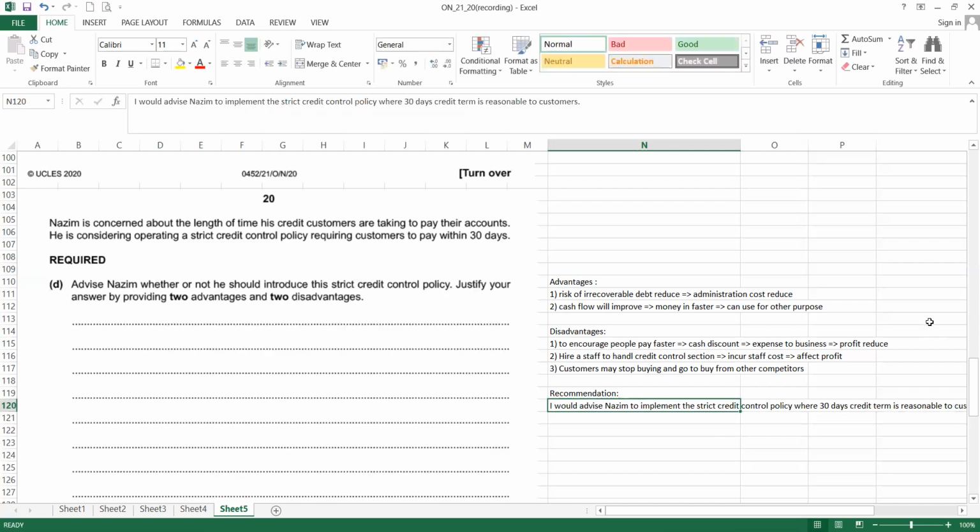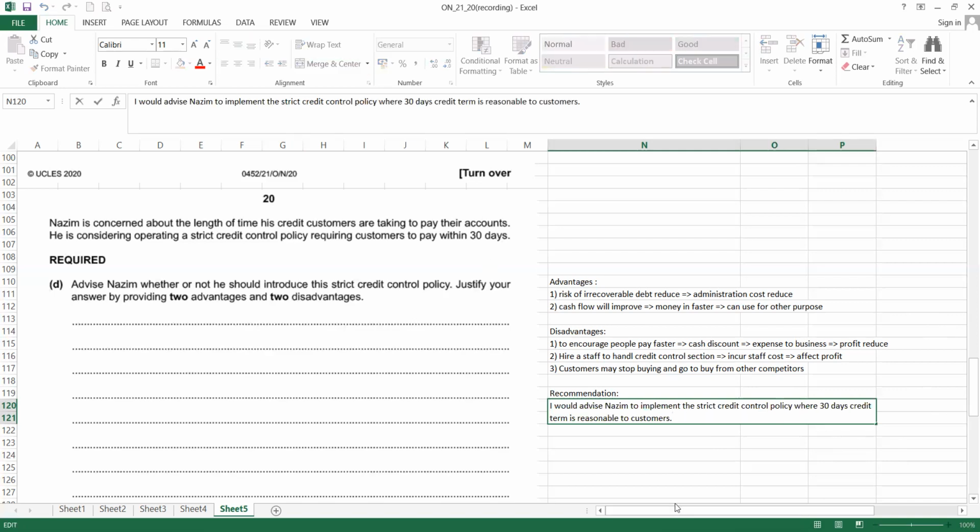Because basically 30 days to get people to pay you is a reasonable period. It's not considered very strict. So that will also help.